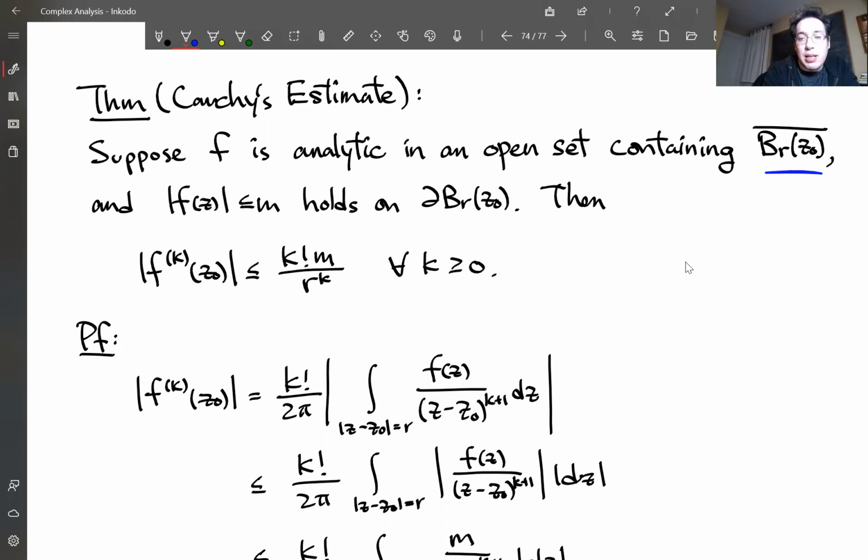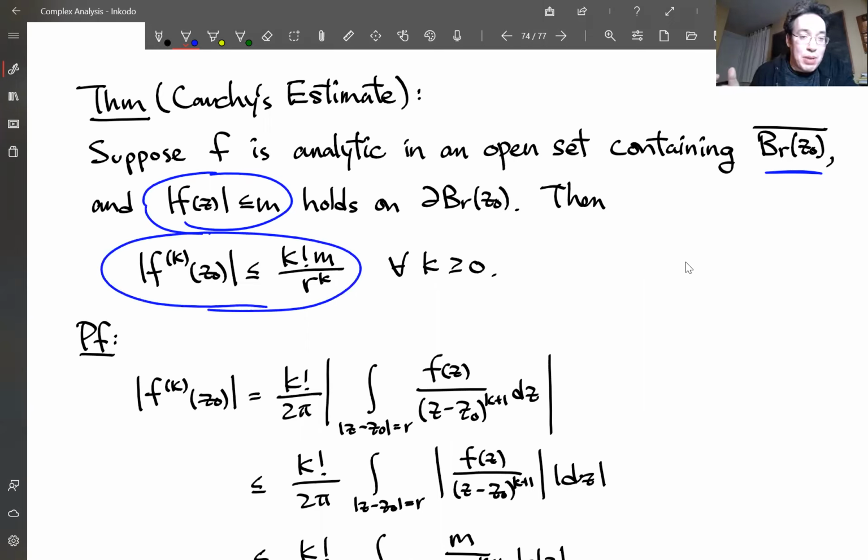And on the boundary, sorry, suppose that the function f is bounded by some constant m. Then we could have an estimate for every derivative of this function based on the maximum value of this function on this boundary. Okay, let's see how this is proved.